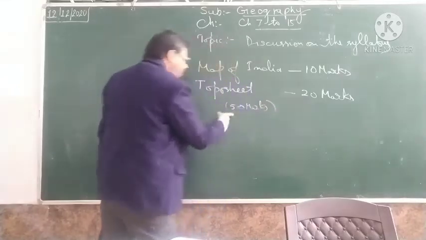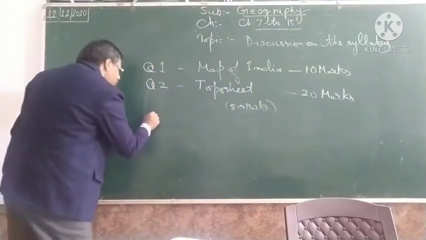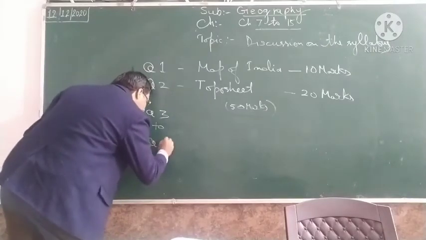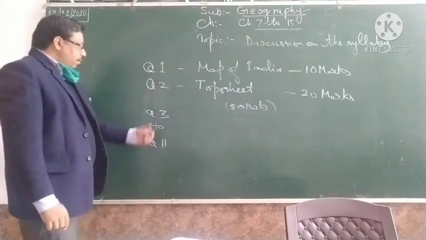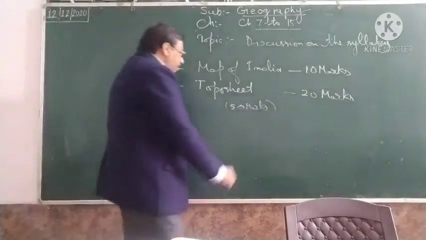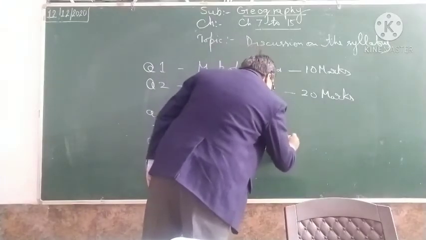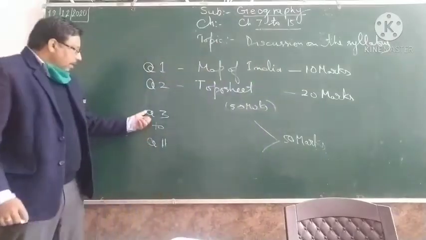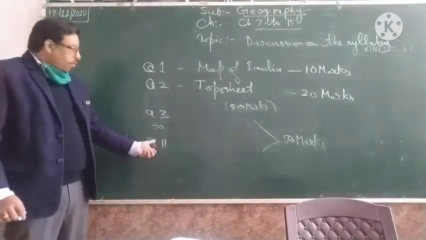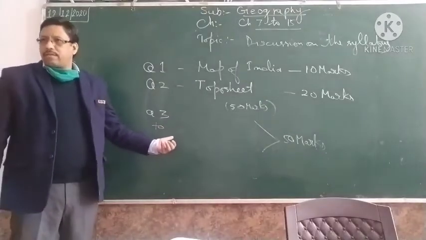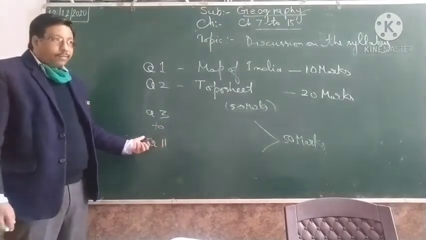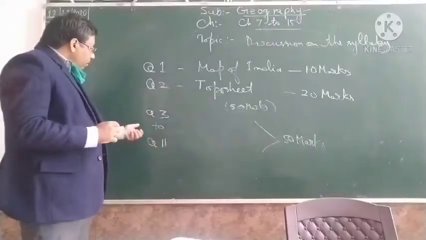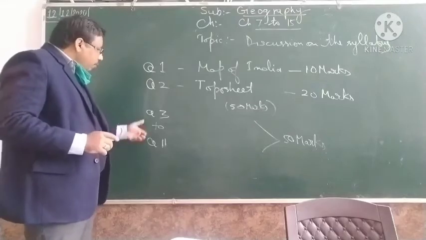The question answers, 50 marks are left. So you have question 3 to question 11. Question 3 to question 11, you have 50 marks in all. So these 3 to 11, how many questions? 9 questions.